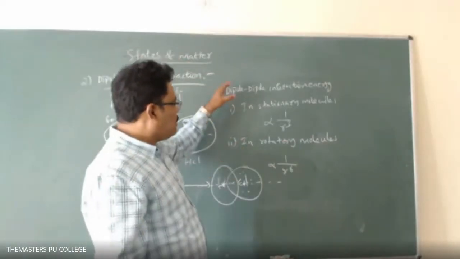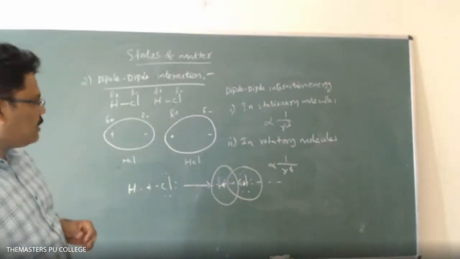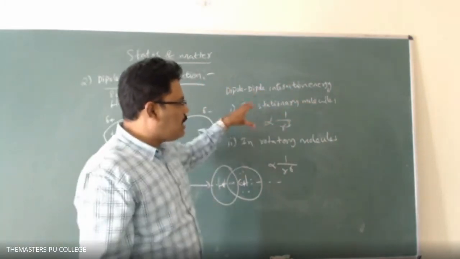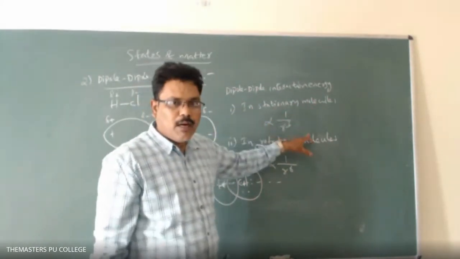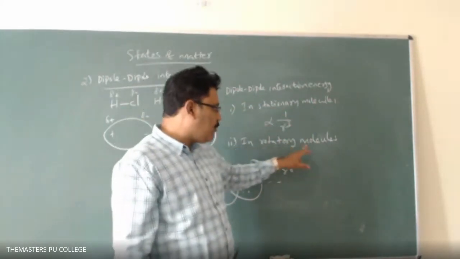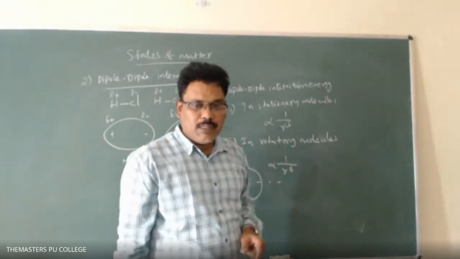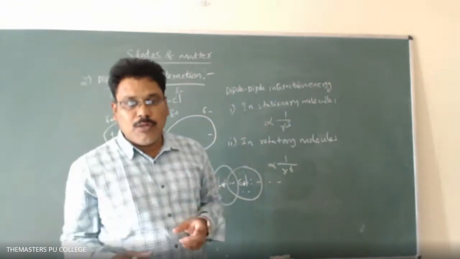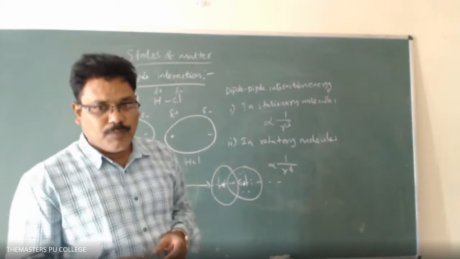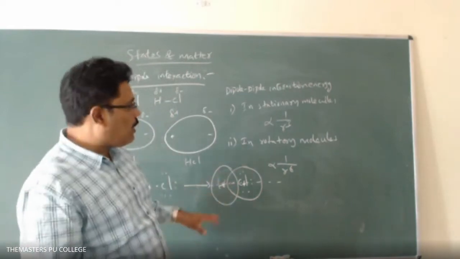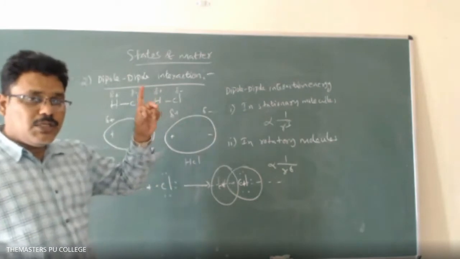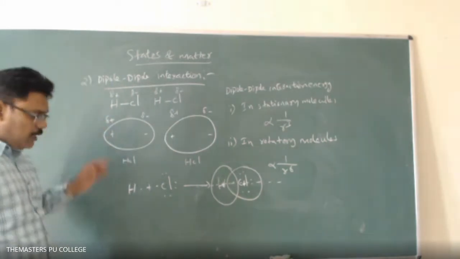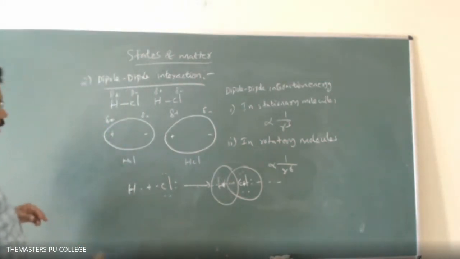So this is the dipole-dipole interaction energy. Once again, dipole-dipole interaction energy in stationary molecules is proportional to 1 by r cube, and in rotatory molecules is proportional to 1 by r power 6. Besides this dipole-dipole interaction, there are also London forces between the molecules. London forces also exist, so the dipole-dipole interaction energy is more than the London forces for the molecules. This is the dipole-dipole interaction, and the next one is the third one.